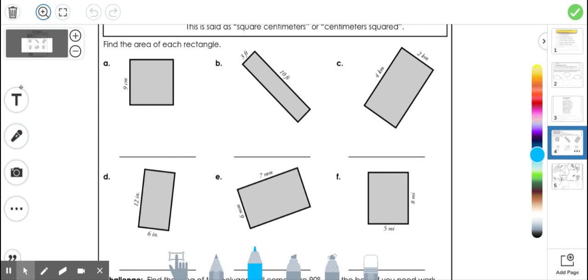Use the text tool, not the pencil, to write them. It's much easier to read if you use this text tool over here.